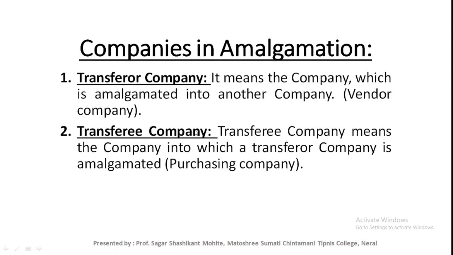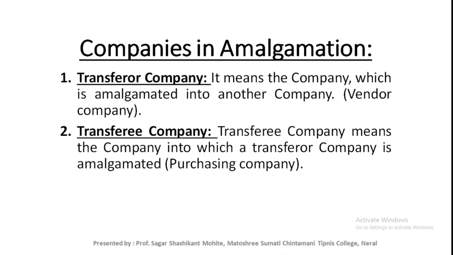Now in this amalgamation you will find two companies, one is the transferor company, meaning old company, and second is the transferee company, meaning new company. Transferor company means the company which is amalgamated into another company.